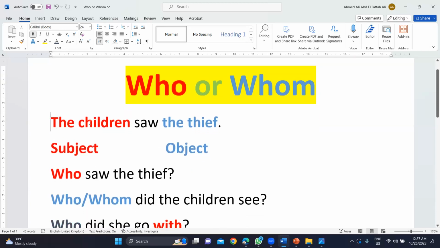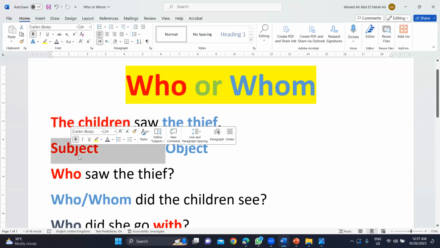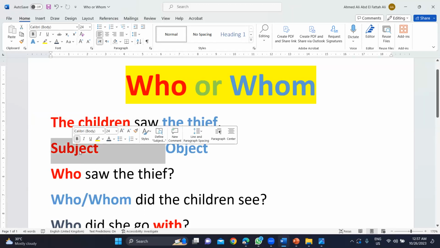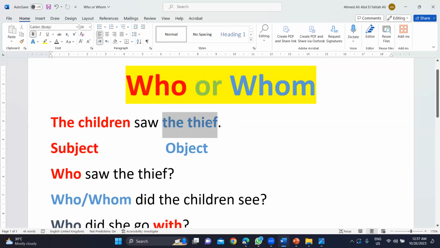So if I say, for example, the children saw the thief. The children here is the subject. In Arabic, we say al-fa'il, and the thief is the object, which is called in Arabic al-maf'ul bih.